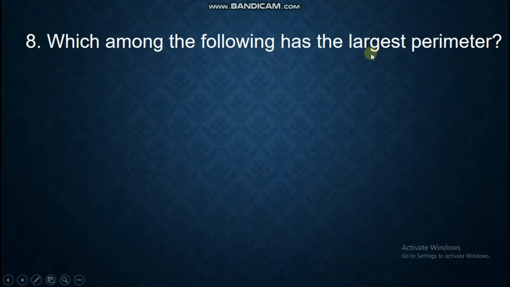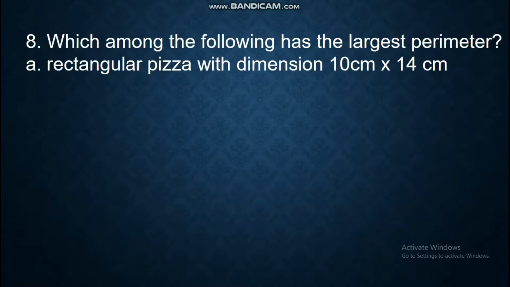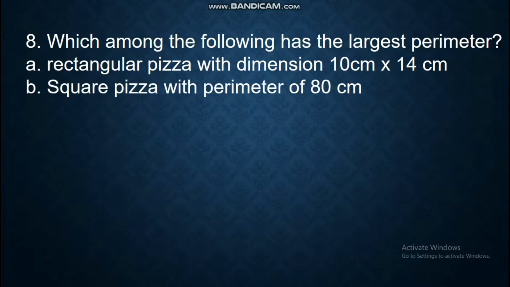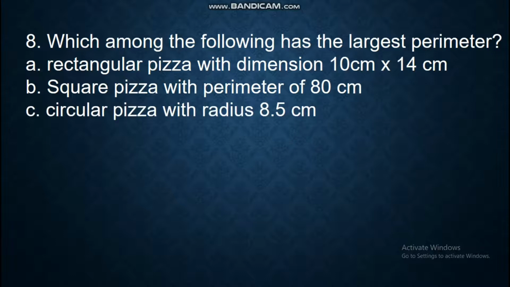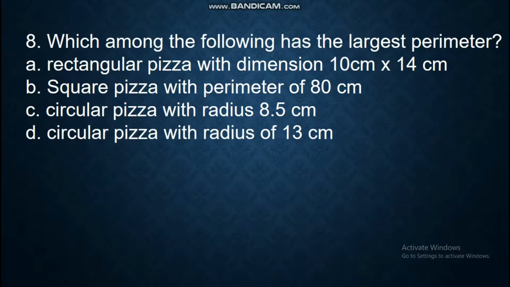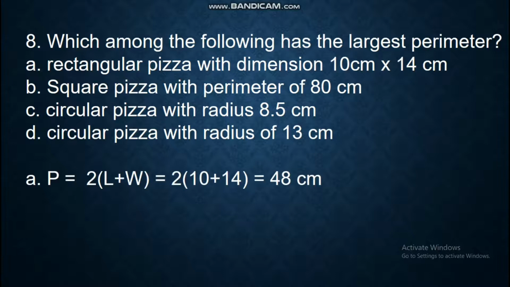Number 8. Which among the following has the largest perimeter? A. Rectangular pizza with dimensions 10 cm by 14 cm. B. Square pizza with a perimeter of 80 centimeters. C. Circular pizza with radius 8.5 centimeters. D. Circular pizza with radius of 13 centimeters.